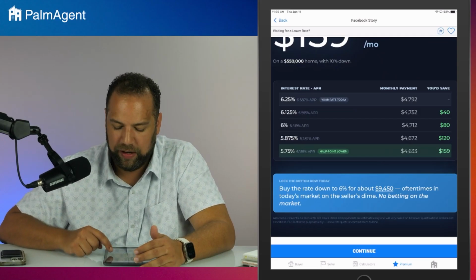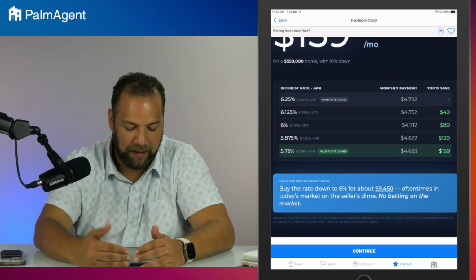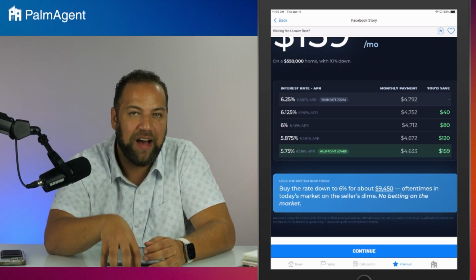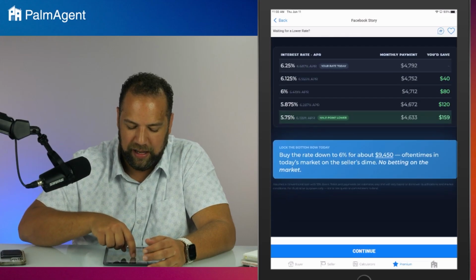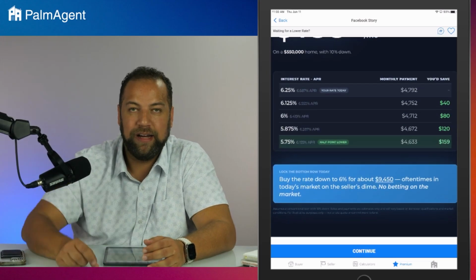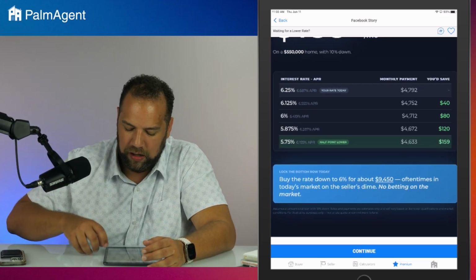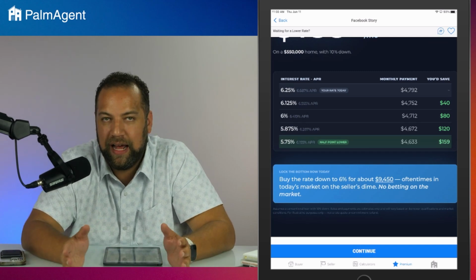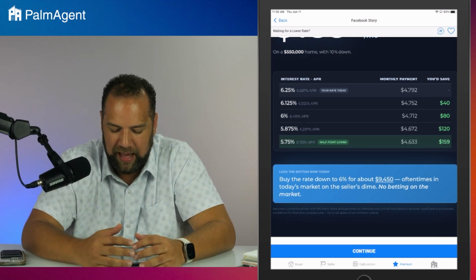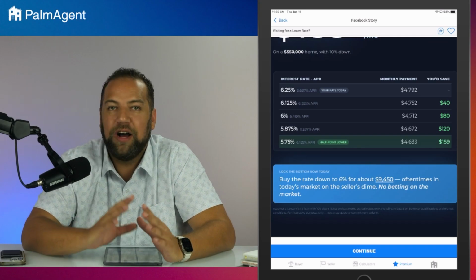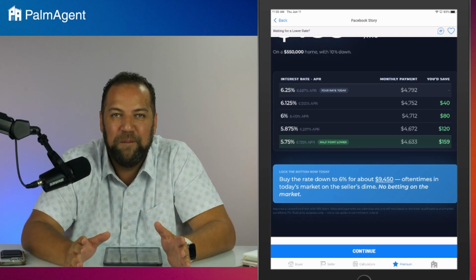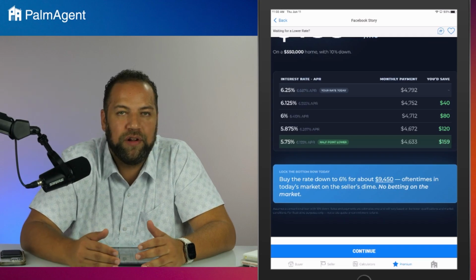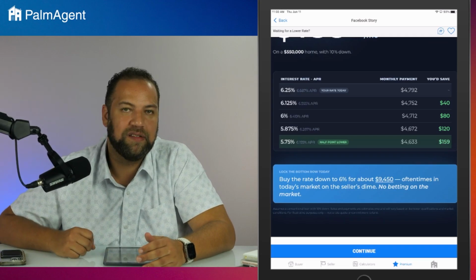On the far right side in green, if you're waiting for rates to come down to 6, you're waiting for $80. That 5.75 that's in the example, if you're waiting for a half point decrease from where they are right now, you're waiting for $159 in savings. $159 a month in savings is what you're waiting for. Don't get me wrong, I love savings as well, but who knows when that 5.75 is going to come? You're going to be waiting for a long time for nominal savings there.